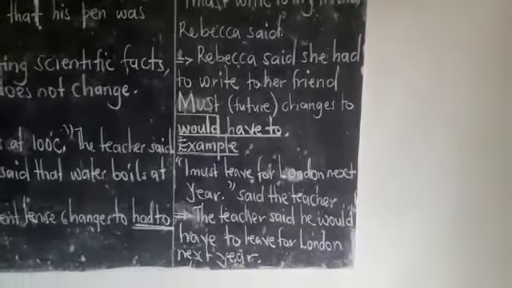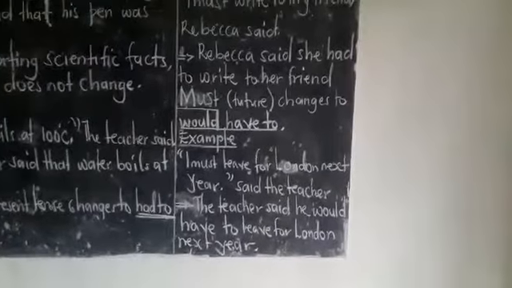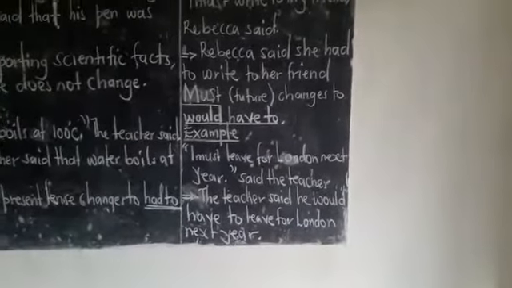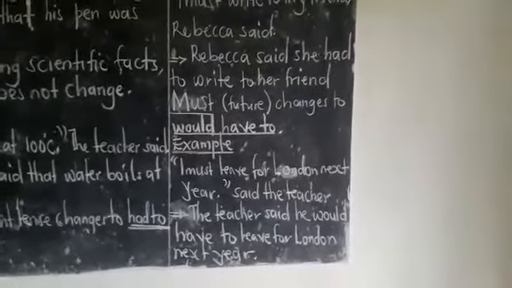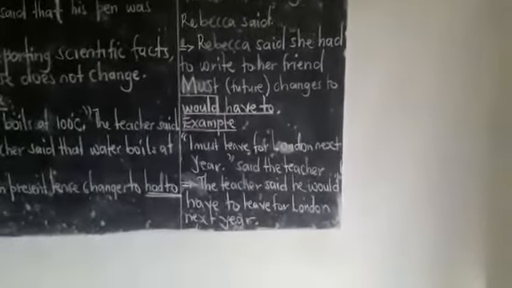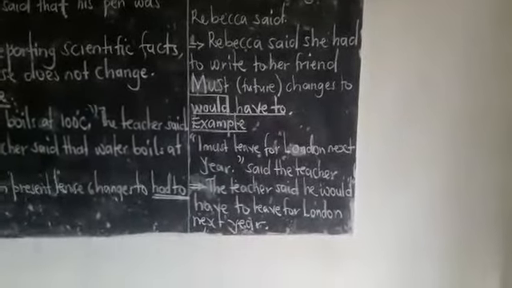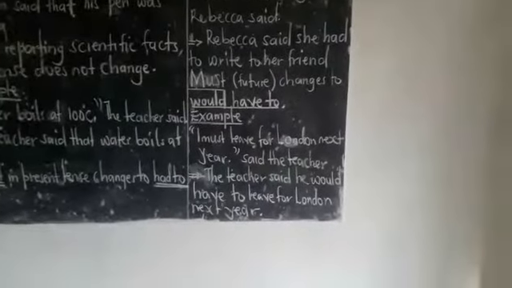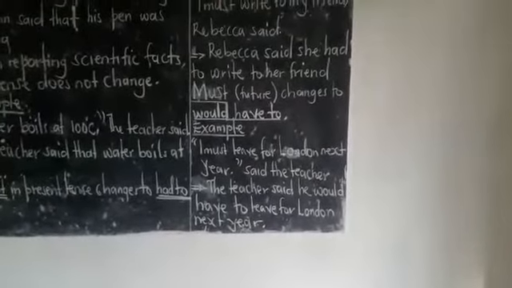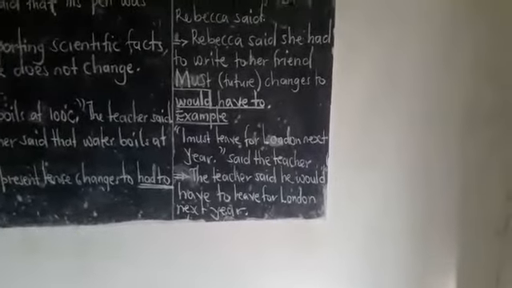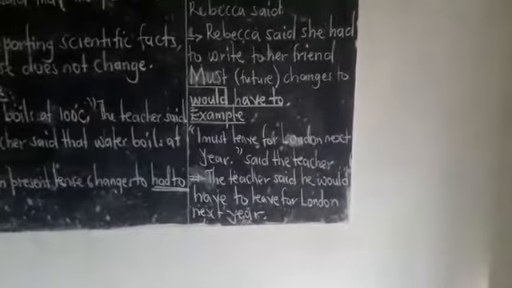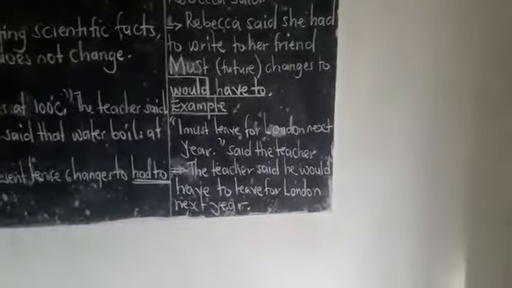Let's go here. Must in the future tense changes to would have to. Sorry for that background sound. Now look at our example. I must leave for London next year, said the teacher.